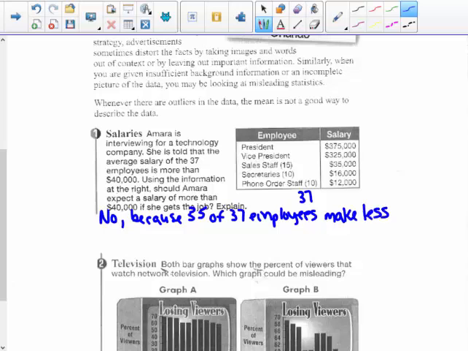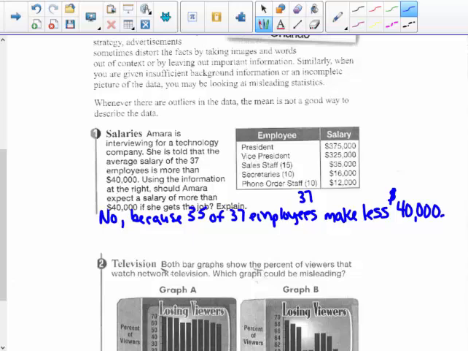It's the president and the vice president that skew the mean much higher because of their salary being so much higher. So they make much less than that $40,000 that they said. Oh, our average employee makes $40,000. 35 out of 37. So she should expect to make less than $40,000.